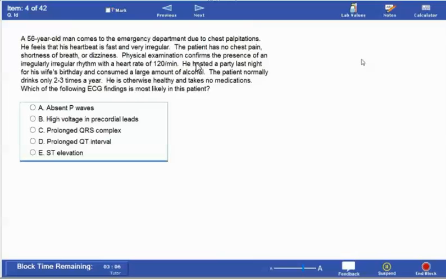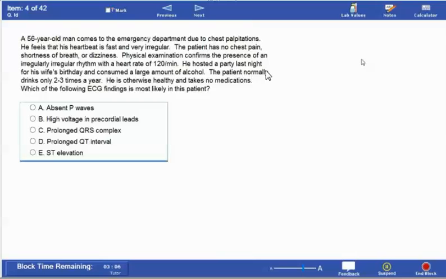Physical examination confirmed the presence of an irregular rhythm with a heart rate of 120. So I understand that this patient is arrhythmic, because he has chest palpitations, his heartbeat is fast and very irregular, and the physical findings confirm an irregular rhythm. He most likely has arrhythmia. So what is the cause of this arrhythmia?